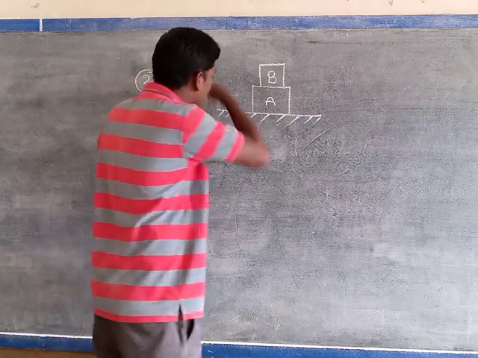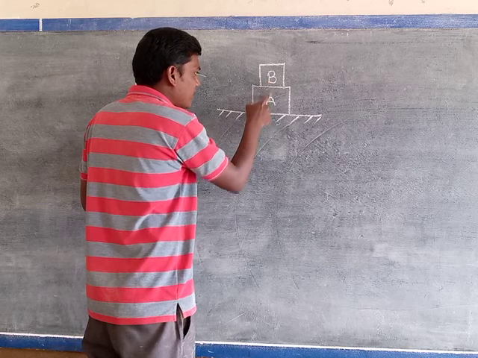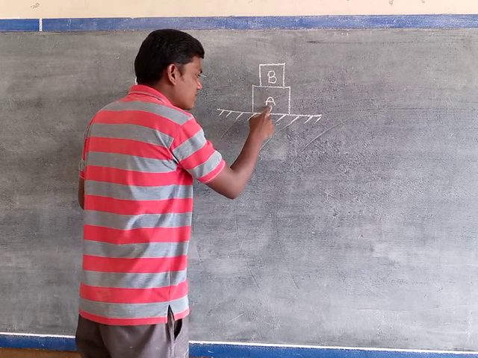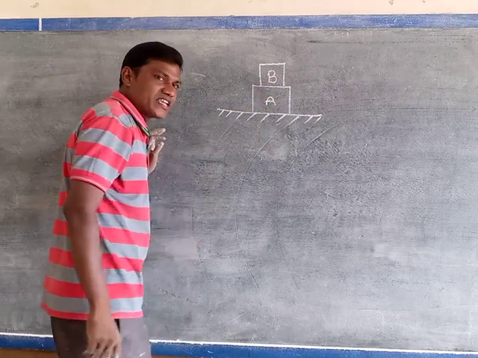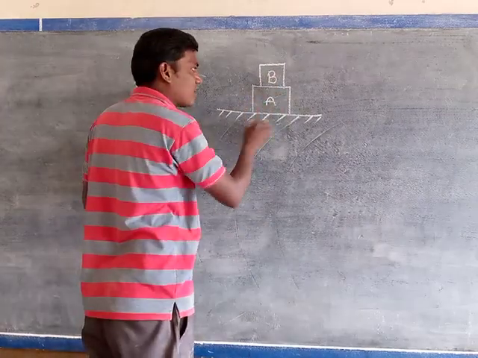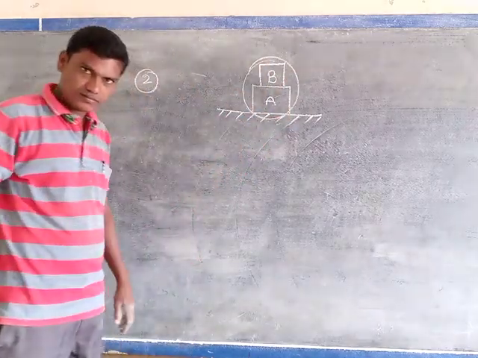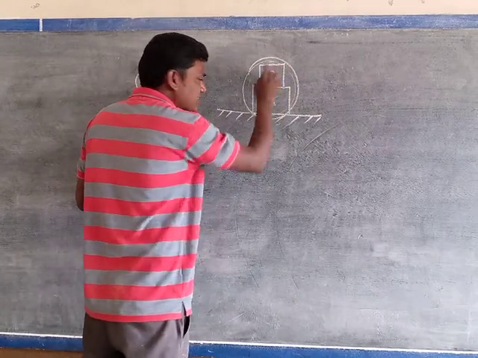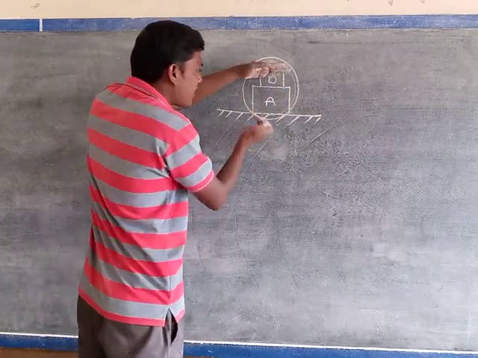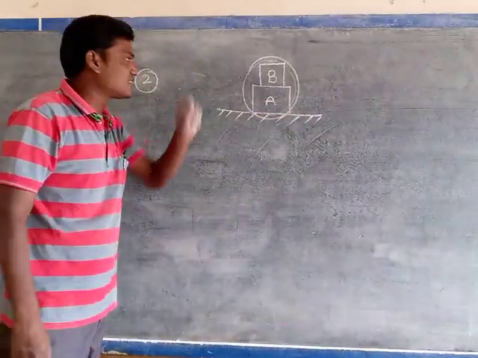Now let me come to it. Listen very carefully. A and B are kept one upon the other, meaning object B is placed over A. That is the meaning. Now here, this is totally a system, meaning a single object. We consider these two bodies as a single object because A and B are in physical contact. That's why we consider them as a single system.